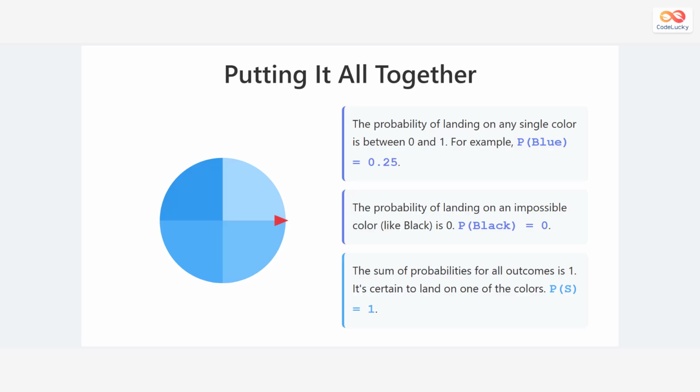Let's put these ideas together using a spinner. The chance of landing on any single color is a value between 0 and 1. The chance of landing on a color that isn't there, like black, is 0. And finally, the probability of landing on any of the available colors is 1, because that is the complete set of outcomes.